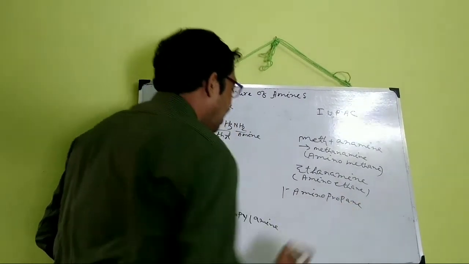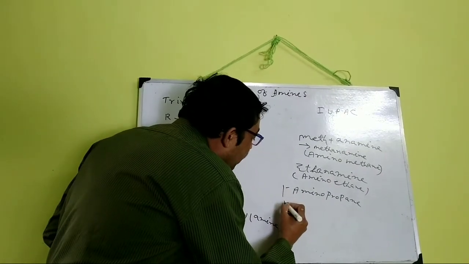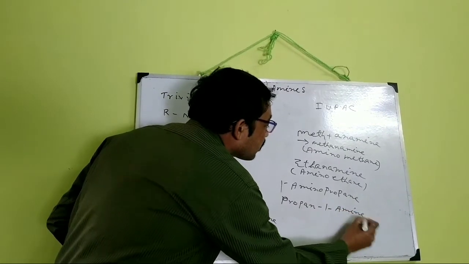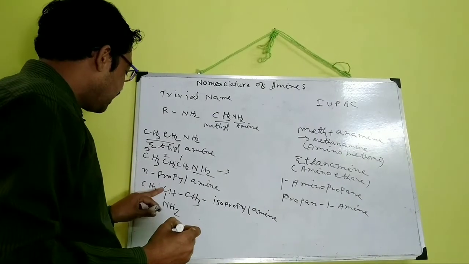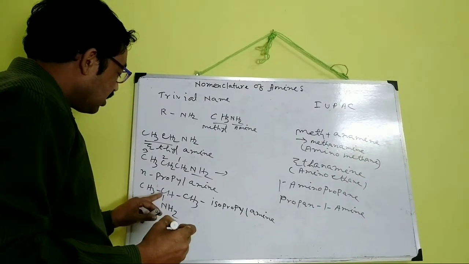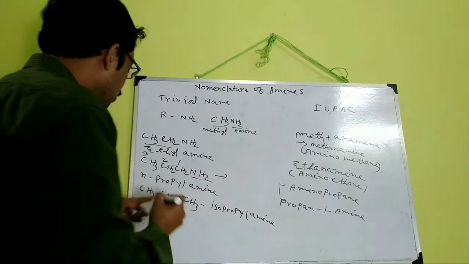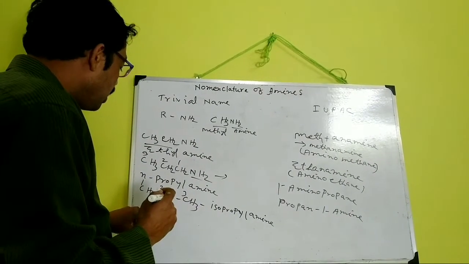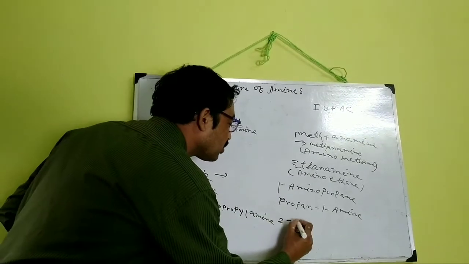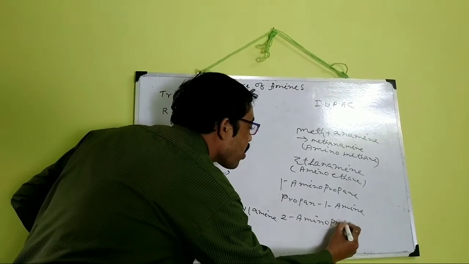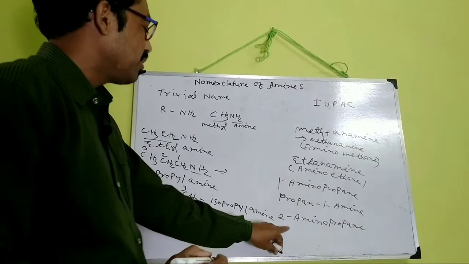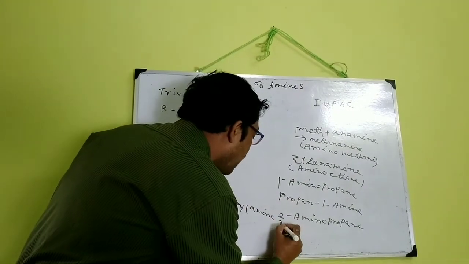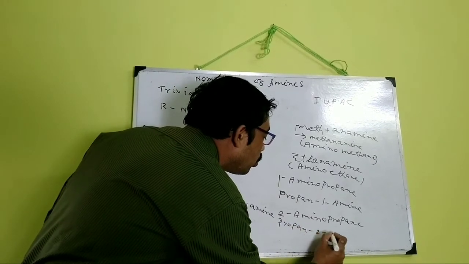Nowadays, propan-1-amine. Similarly, CH3CHCH3 with NH2 attached to the 2nd carbon atom will be named 2-aminopropane in the previous days. Nowadays, it will be propan-2-amine.